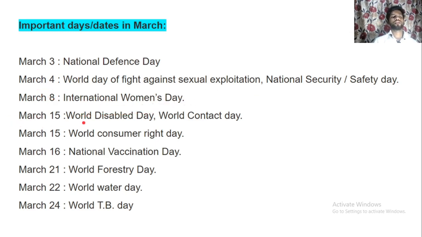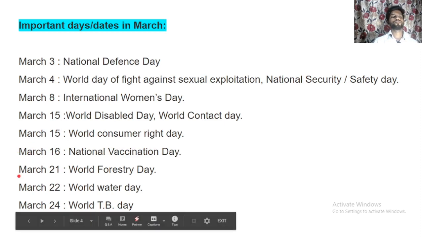15th March is known as World Disabled Day and World Contact Day. 15th March is also known as World Consumer Rights Day, and 16th March is known as National Vaccination Day. 21 March is known as World Forestry Day. 22nd March is known as World Water Day, and 24th March is known as World TB Day.